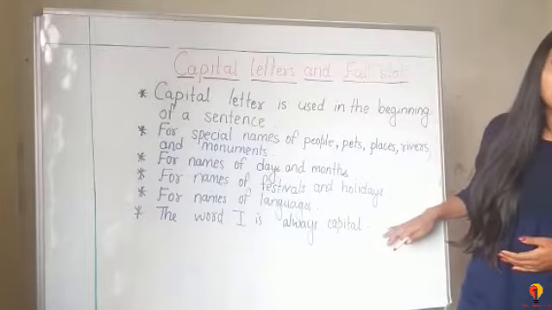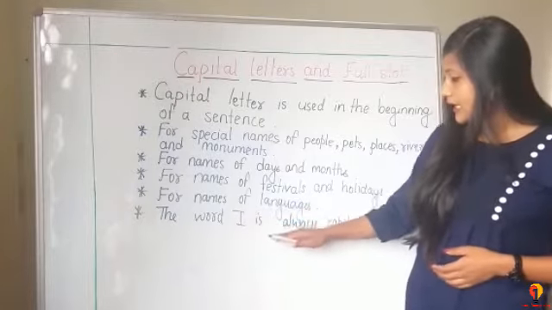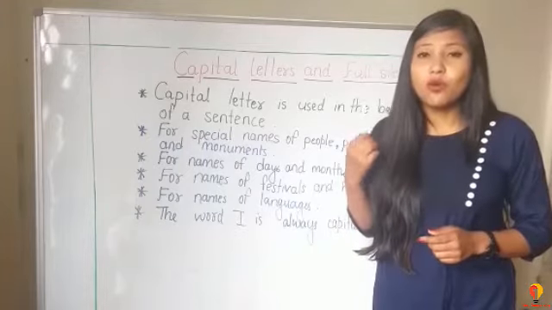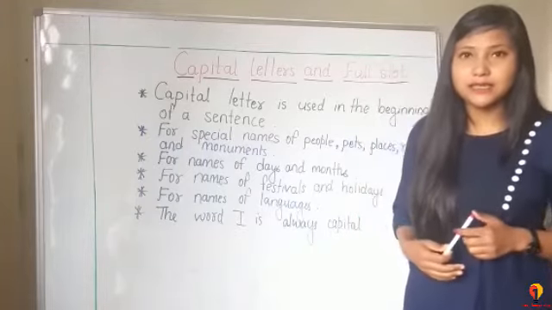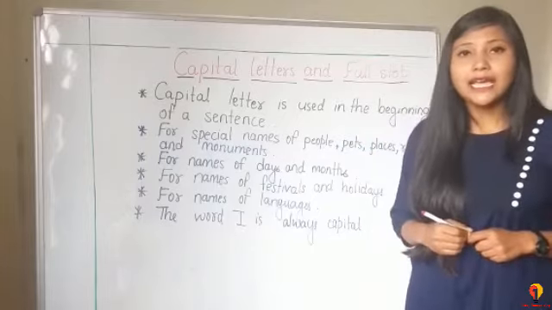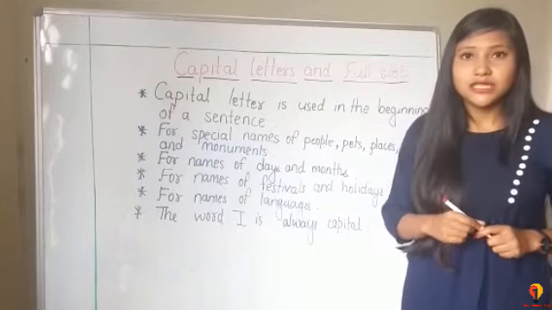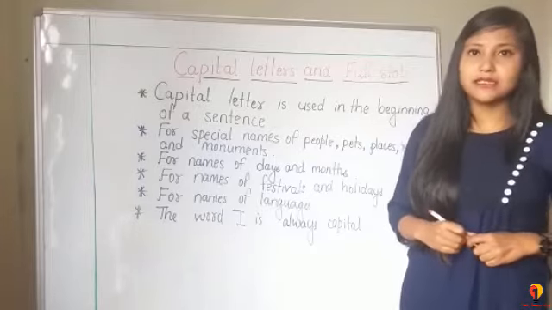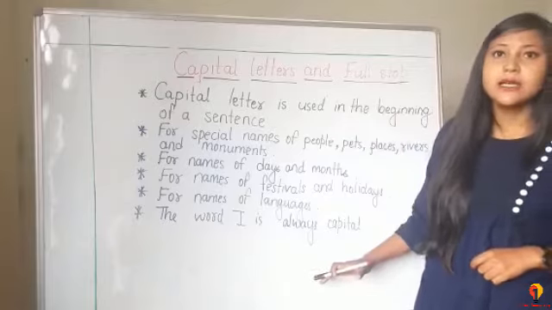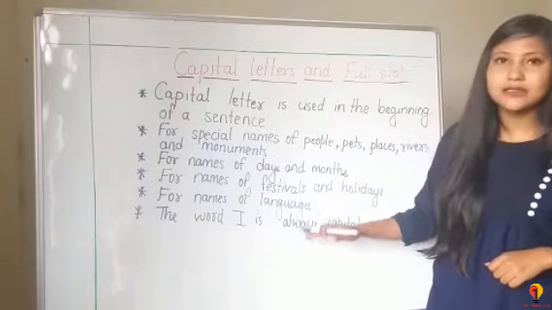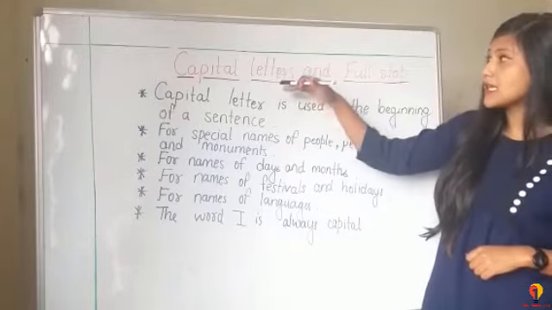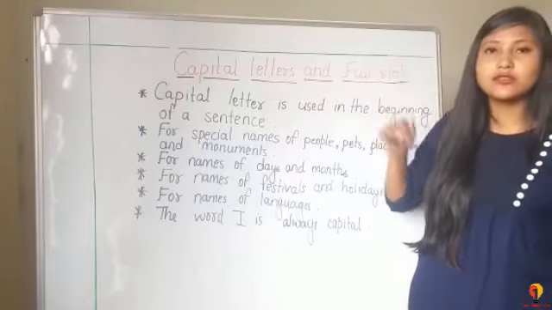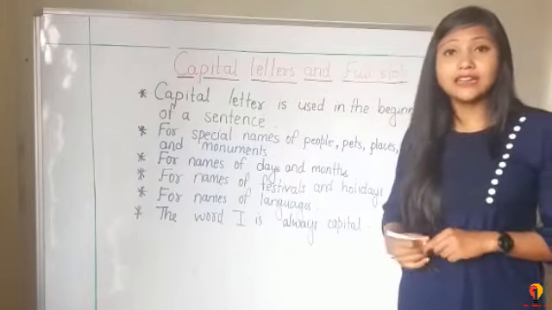The last one is that the word I is always a capital letter. We don't write the single word I in small letter. I should always be in capital letter. So here are some of the places where we can use capital letters. And we know the use of full stop. A full stop is always used at the end of the sentence.